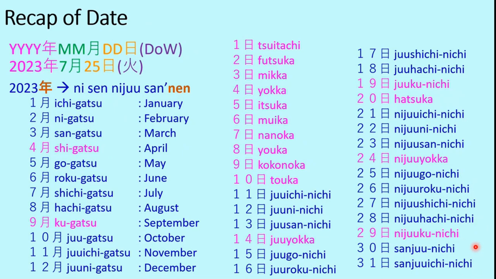In this way, the 31 days of the month will be named. Going back to this example, the 25th day is Nijugo Nichi. So the complete date becomes Nisen Nijusan nen Shichigatsu Nijugo Nichi. This is how the date will be pronounced in Japanese.